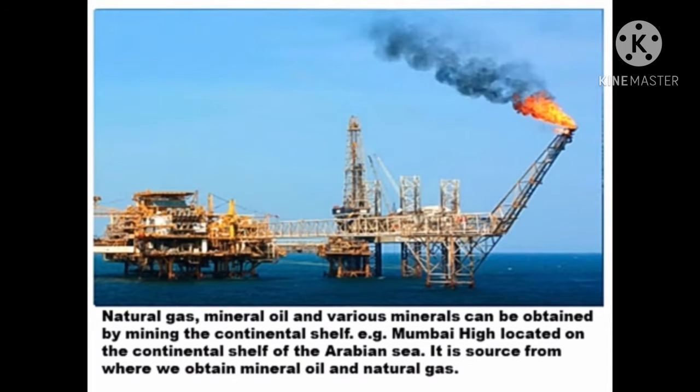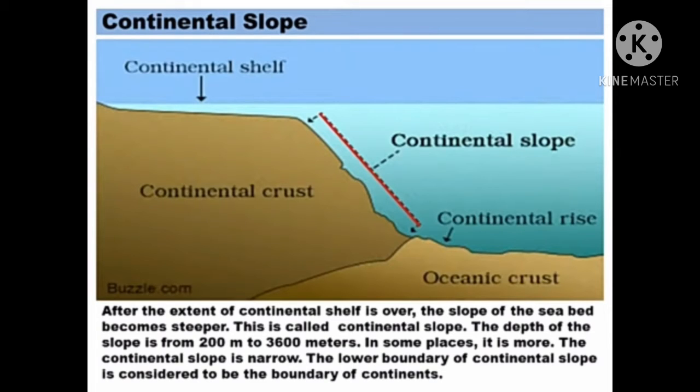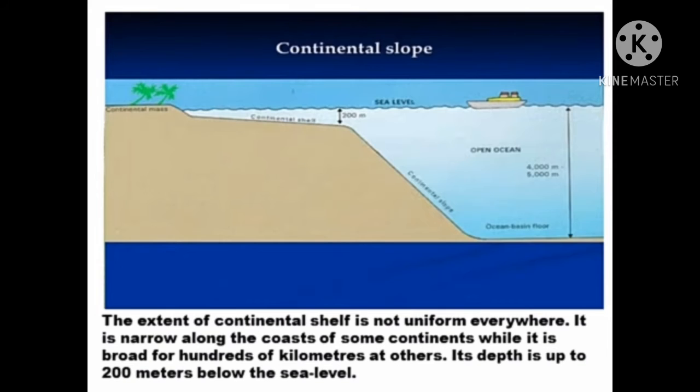Next is the continental slope. After the extent of the continental shelf is over, the slope of the seabed becomes steeper. This is called the continental slope. The depth of the slope is from 200 meters to 3,600 meters. In some places it is more. The continental slope is narrow. The lower boundary of the continental slope is considered to be the boundary of the continents.